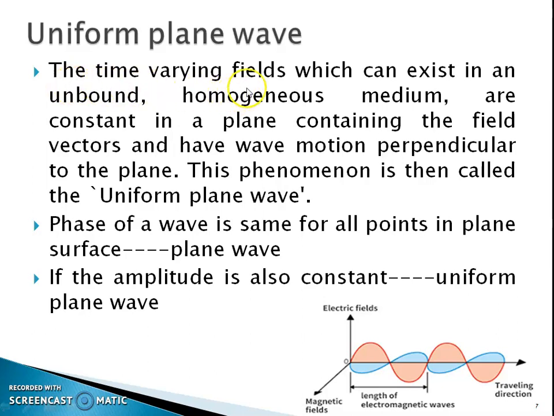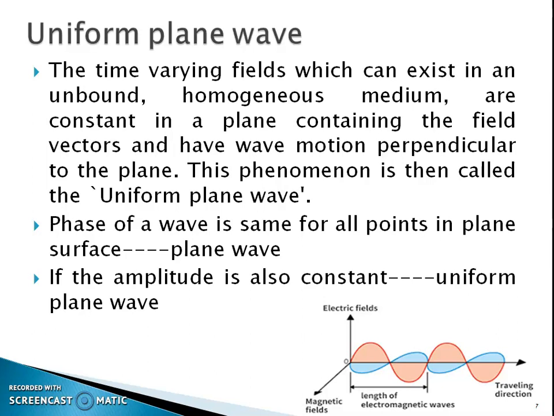The time varying fields which can exist in an unbound homogeneous medium are constant in a plane containing the field vectors and have wave motion perpendicular to the plane. This phenomenon is called the uniform plane wave.